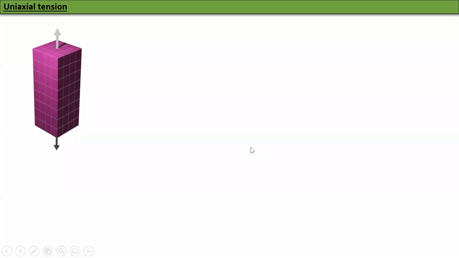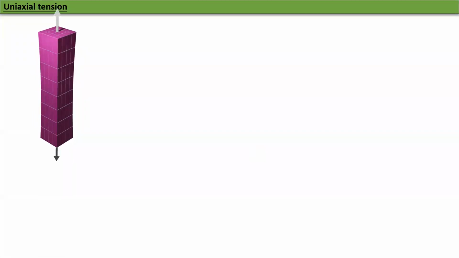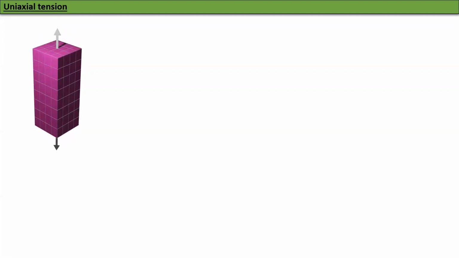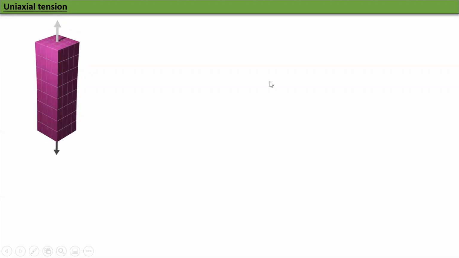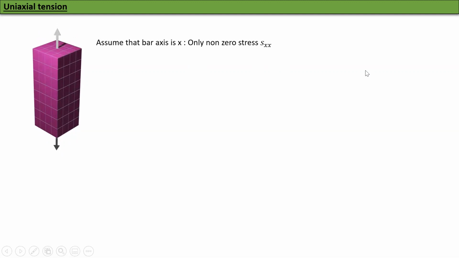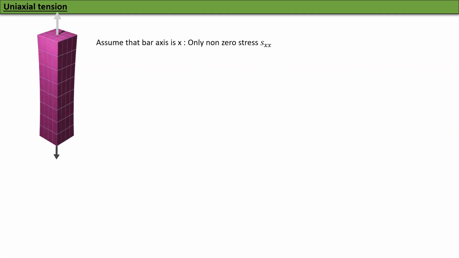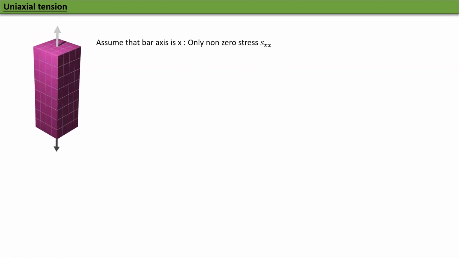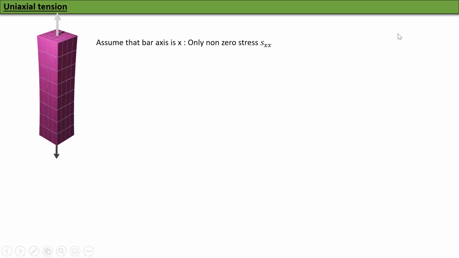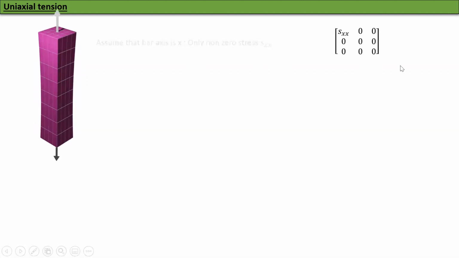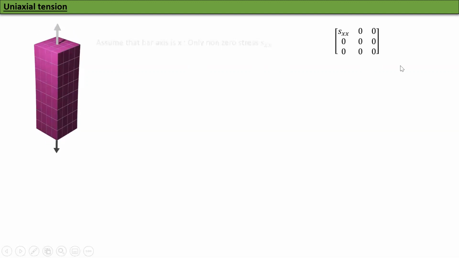First application is going to be under uniaxial tension. You can see what the force is, and the force per unit area is pretty straightforward, so you can compute the stresses. We'll assume that the bar axis is x, so the only non-zero stress is S sub xx. Remember our notation? So that means that our stress state looks super simple. All the other components of stress are zero, only Sxx is there.